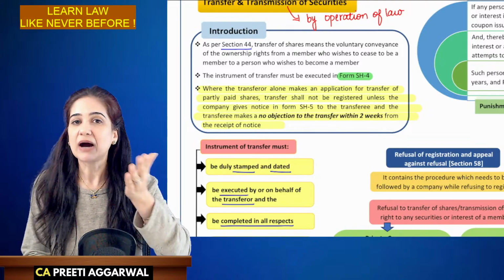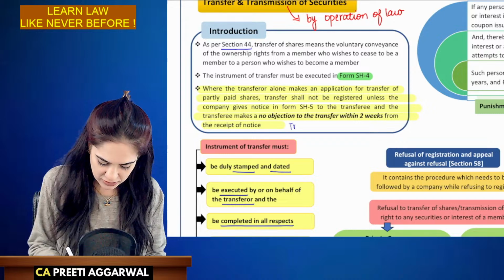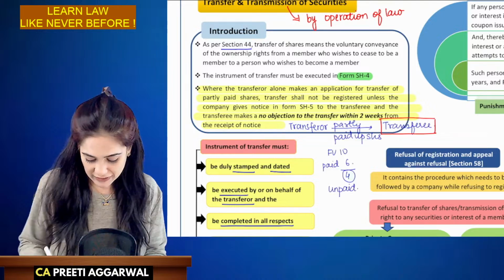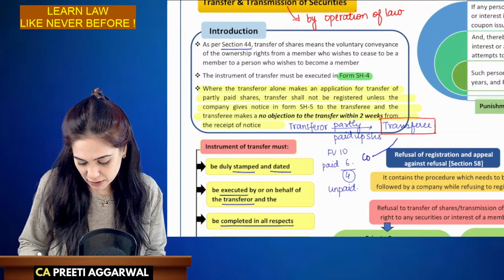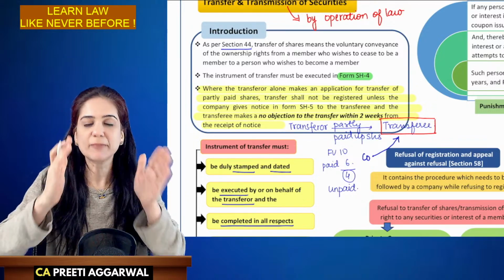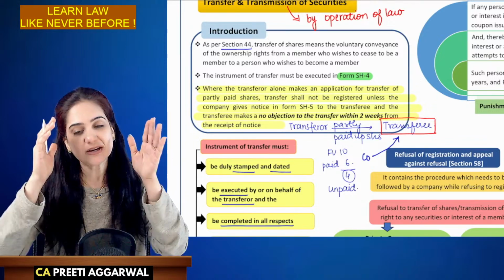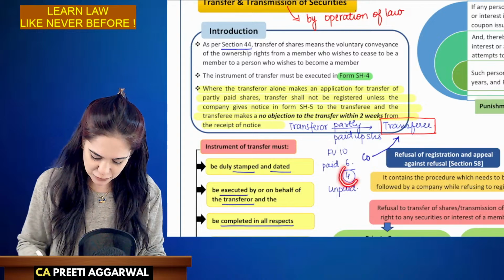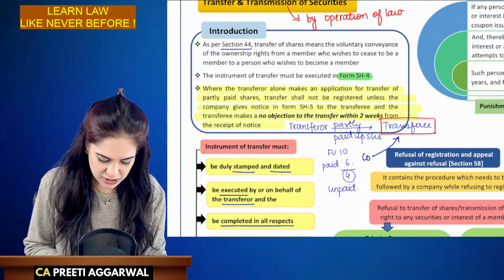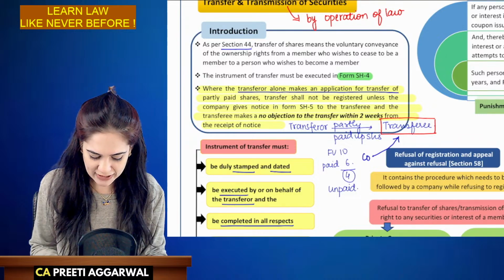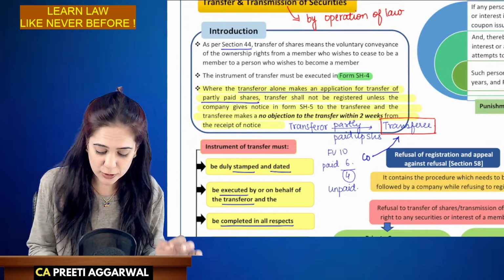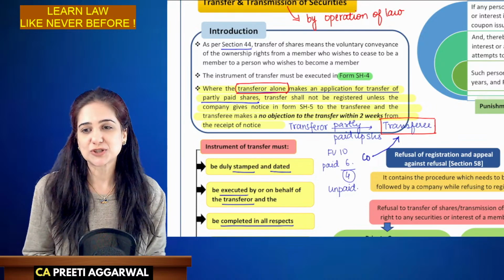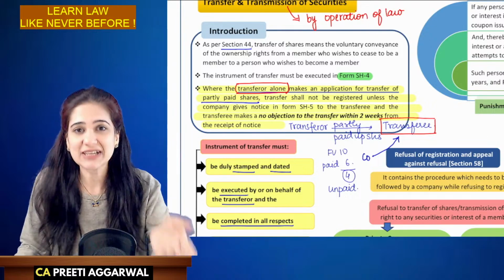Now, see students, when the transferor is transferring partly paid up shares to the transferee, whether the transferee is aware that the shares are partly paid up. When the transfer form is signed by both of them, we are assured that the transferee is aware that the shares are partly paid up and will have to pay the balance amount. But what if the transferor alone makes the application for transfer of partly paid up shares? This is very important for us. How will we know whether the transferee is aware?